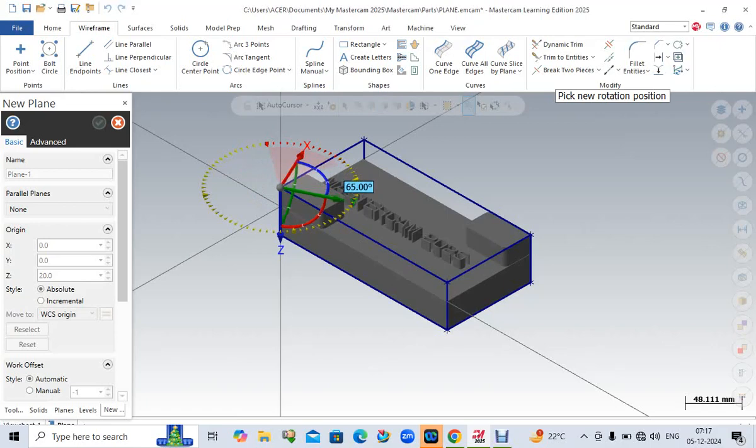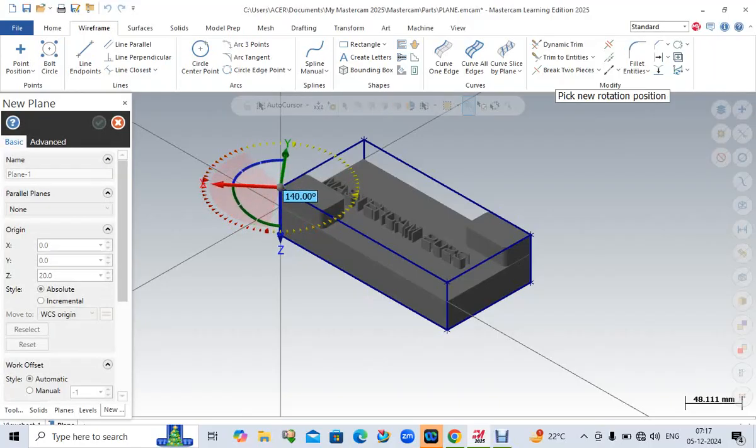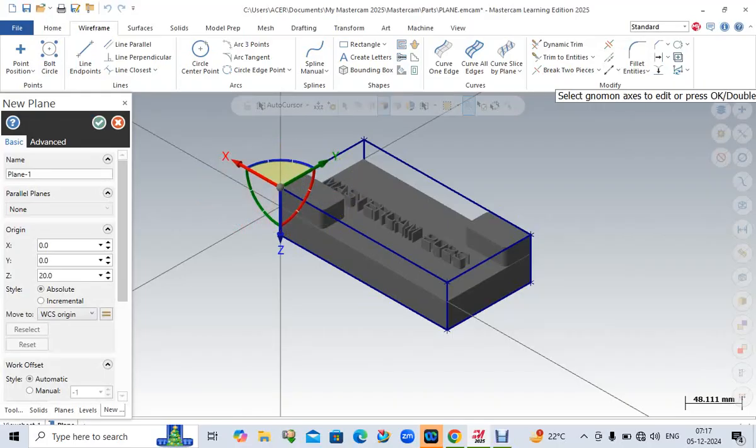If you want to rotate about the X axis, you can put 180. If you want to rotate here also, whatever you want, you can move it here.